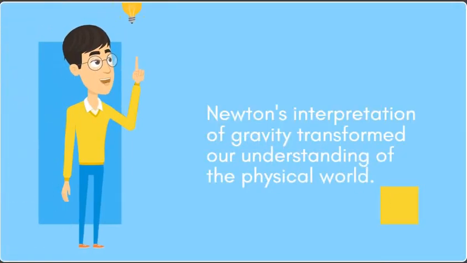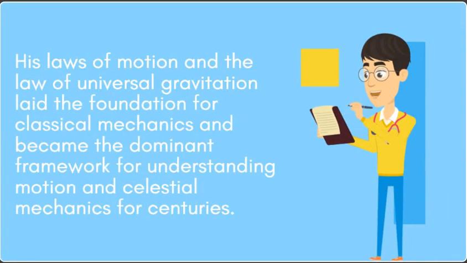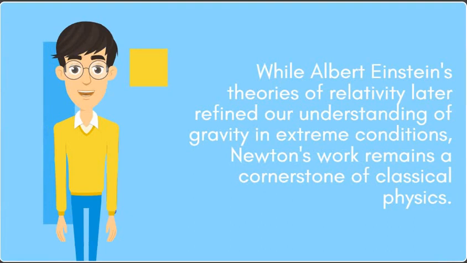Newton's interpretation of gravity transformed our understanding of the physical world. His laws of motion and the law of universal gravitation laid the foundation for classical mechanics and became the dominant framework for understanding motion and celestial mechanics for centuries. While Albert Einstein's theories of relativity later refined our understanding of gravity in extreme conditions, Newton's work remains a cornerstone of classical physics.